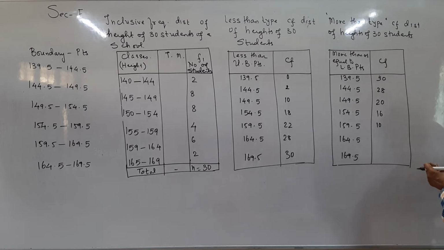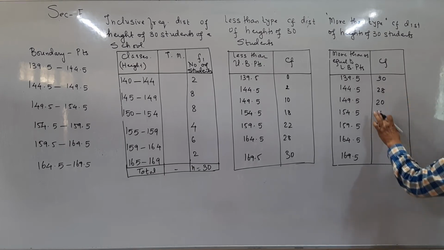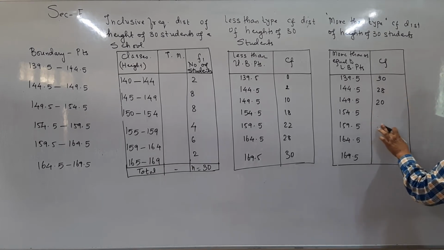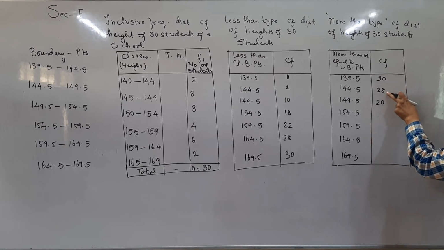Then students, okay, 30 minus 2, so 28. 28 minus 8, so 20.